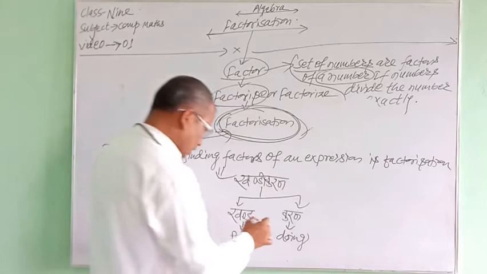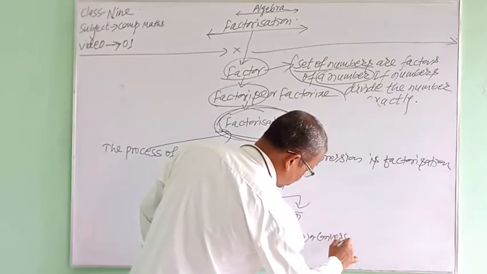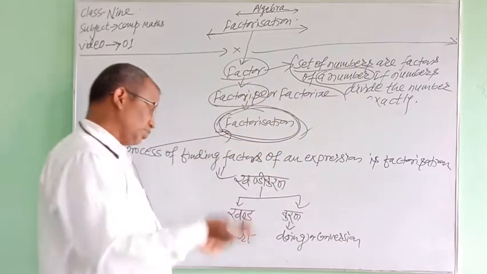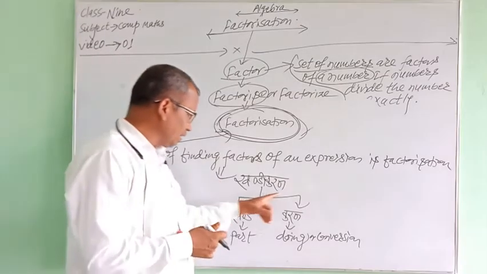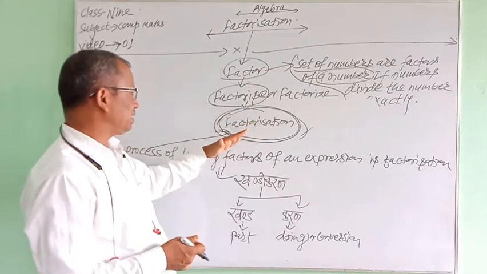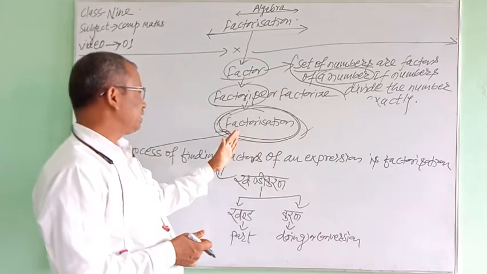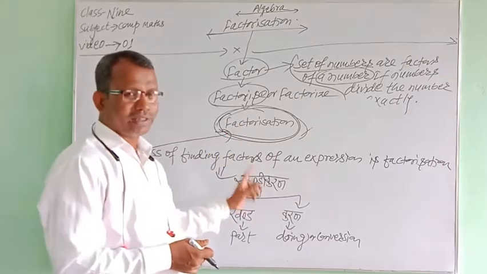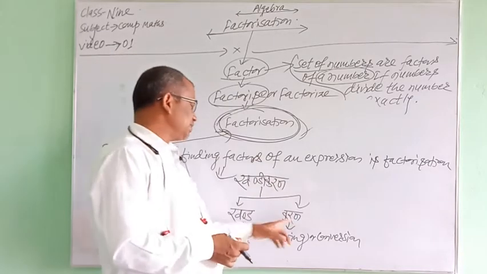Conversion into part means Khandikaran. If you search in an English-Nepali dictionary, you will find that factorization means Khandikaran, which is a combination of two words, Khand plus Karan.